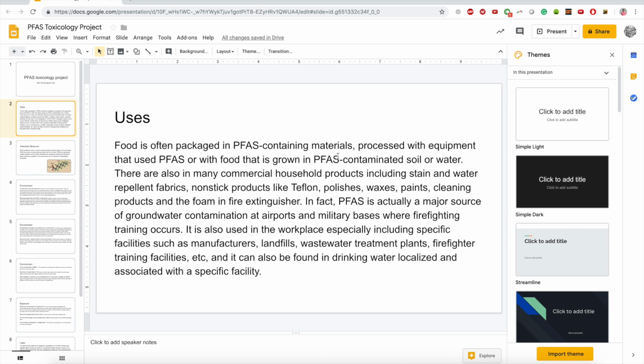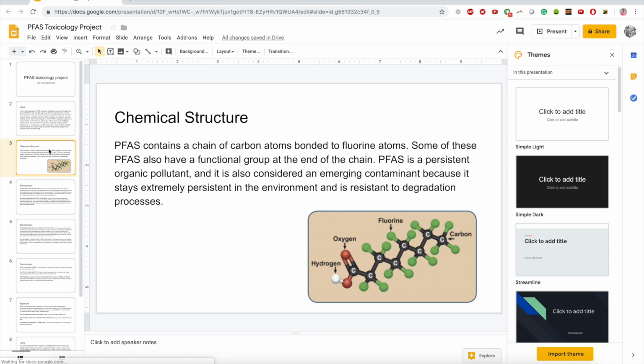In fact, PFAS is a major source of groundwater contamination, especially at airports and military bases where firefighting training occurs. It is also used in the workplace, especially in specific facilities such as manufacturers, landfills, wastewater treatment plants, firefighter training facilities, etc. And it can also be found in drinking water, localized and associated with these specific facilities.